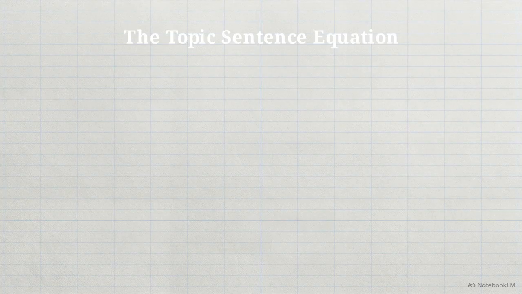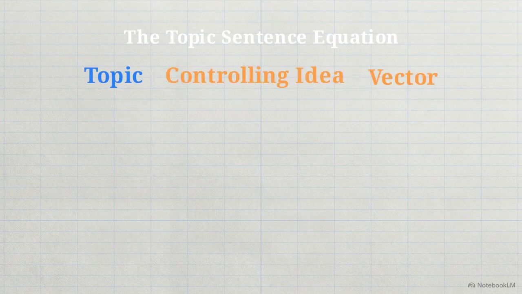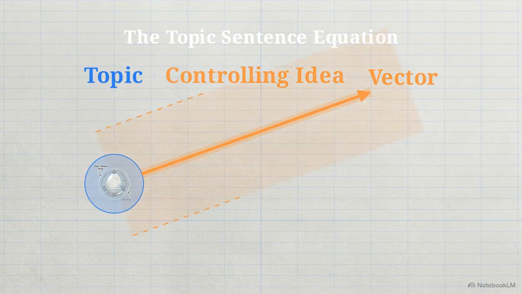A precise equation governs every effective topic sentence. A specific topic plus a controlling idea yields a vector. The topic represents the raw subject material, the central data node. The controlling idea acts as the vector, setting the trajectory and limiting the focus of the argument.